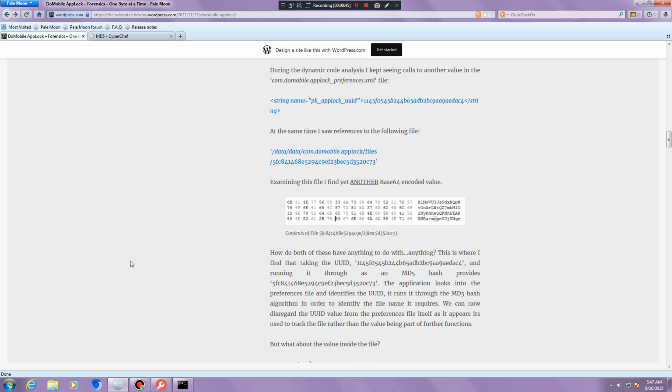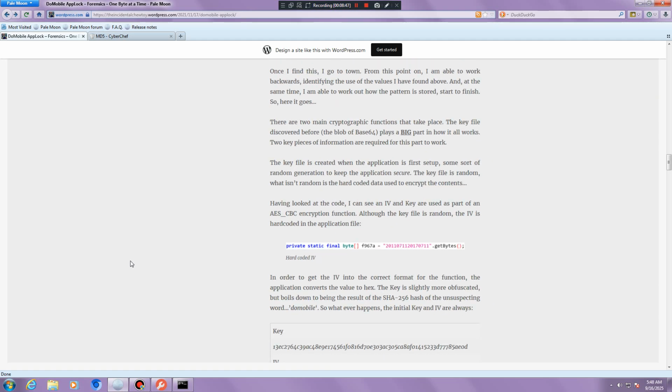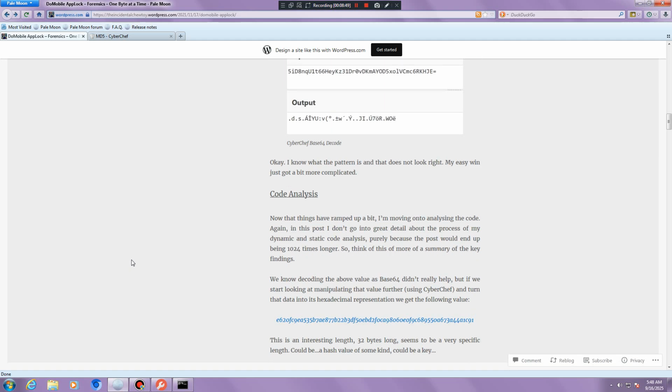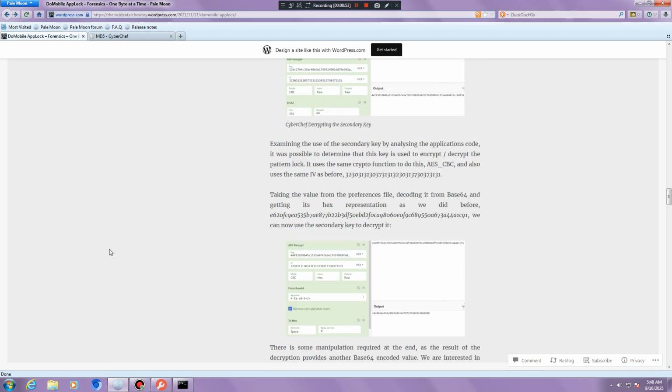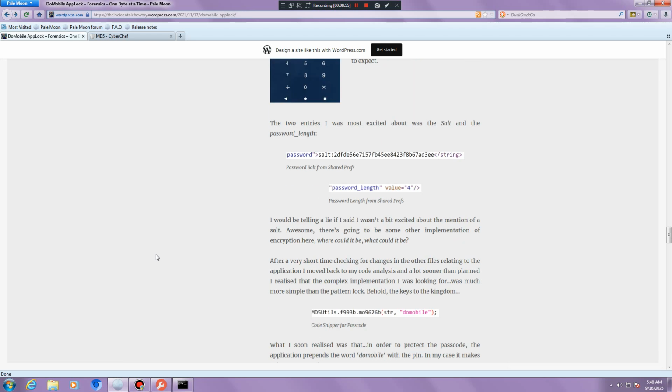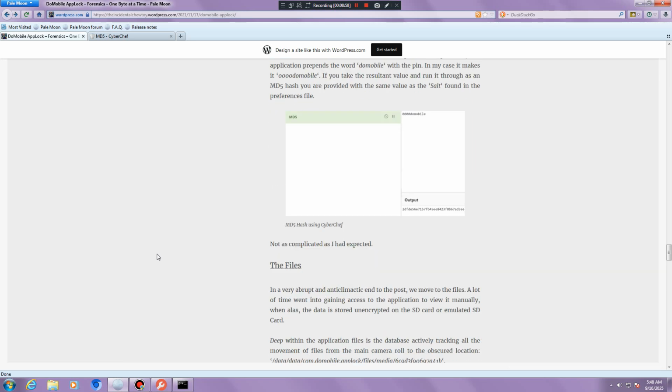And honestly, whatever he said is that you cannot decrypt the password. It's using a salt. It used the word domobile, in the newest version of AppLock. In the newest versions of AppLock, they use the domobile word as salt to defend the password.